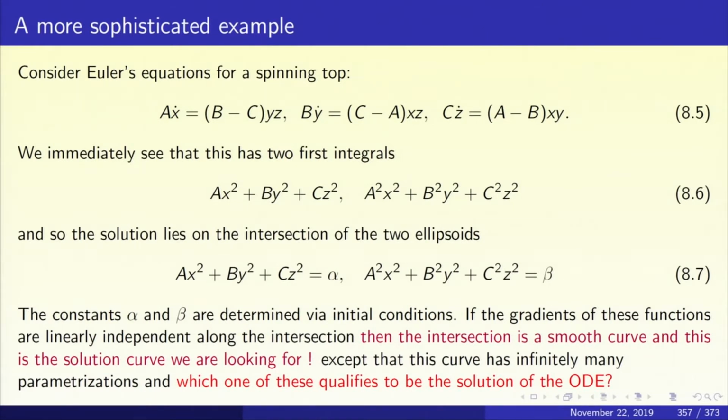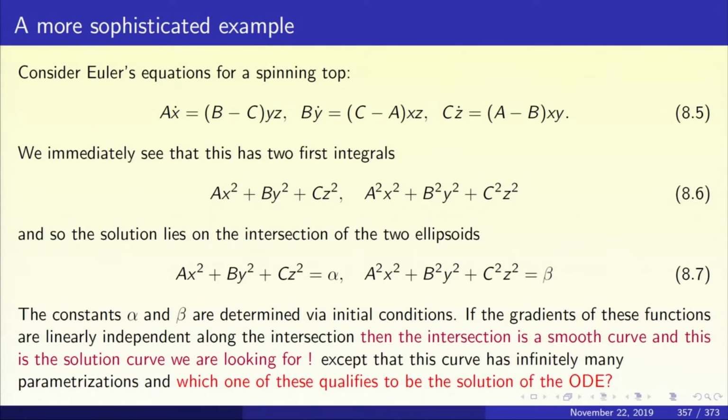What do you get? a x x dot plus b y y dot plus c z z dot equals 0. Again, x x dot is the derivative of x squared by 2, y y dot is the derivative of y squared by 2, z z dot is the derivative of z squared by 2. And we see that the derivative of a x squared plus b y squared plus c z squared is 0. So a x squared plus b y squared plus c z squared is constant along solutions. In other words, it's a first integral.